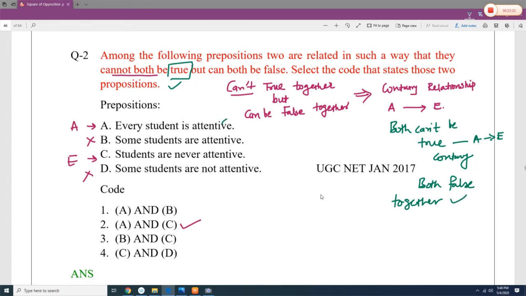So here the propositions: every student is attentive, some students are attentive. This is not the pair, because it is a particular affirmative. And some students are not attentive is particular negative. So this is A and this is E. So we have to see where A and E is written over here. So the answer is 2, second.